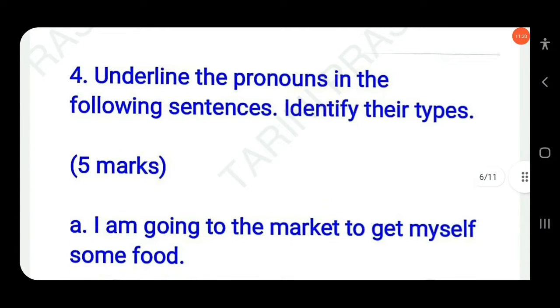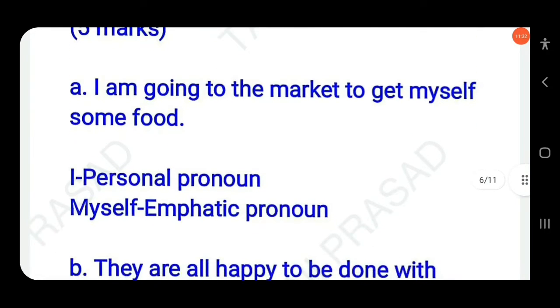Then next here: underline the pronouns in the following sentences. Identify their types. Yes, so first you have to underline the pronoun, and then you have to mention their types. The first one: I am going to the market to get myself some food. Okay, so here the first one, I, is known as a subjective personal pronoun, and me is known as an objective personal pronoun.